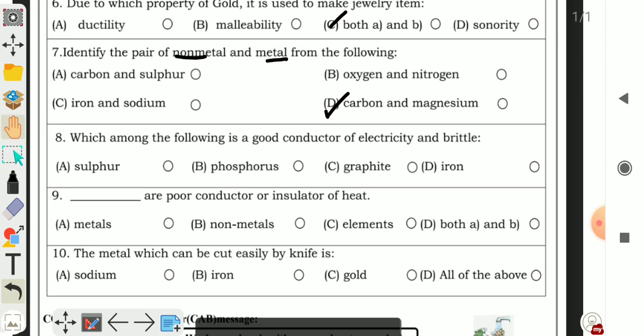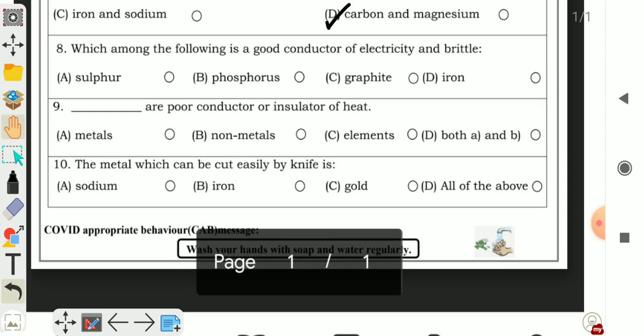Question number 8. Which among the following is a good conductor of electricity and brittle? You know brittle is the property of non-metals, and being a good conductor of electricity is the property of metals. So it should be a non-metal which is a good conductor of electricity. Sulfur, no. Phosphorus, no. The correct answer is C, graphite. Graphite is a non-metal, brittle, but it is a good conductor of electricity. So the correct answer will be C.